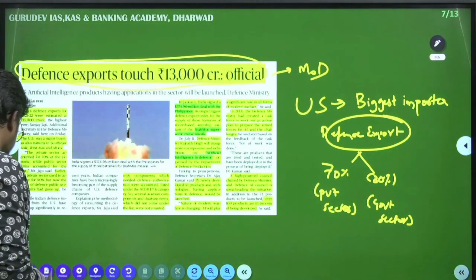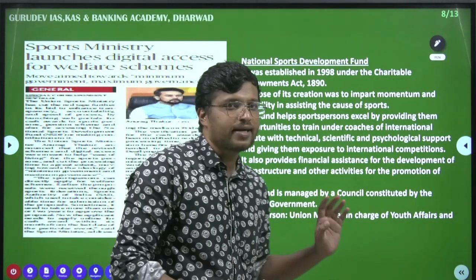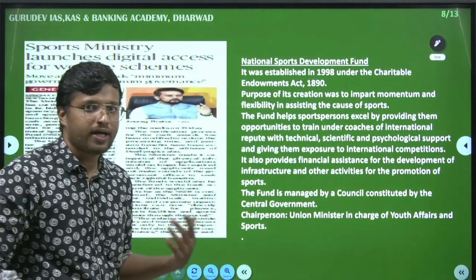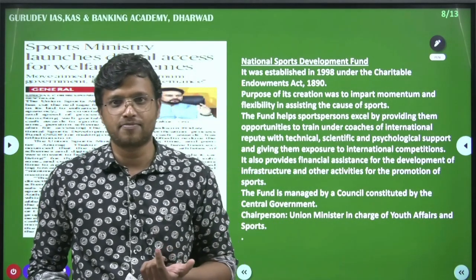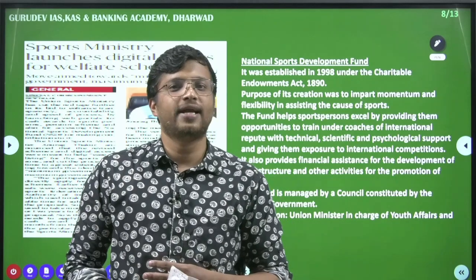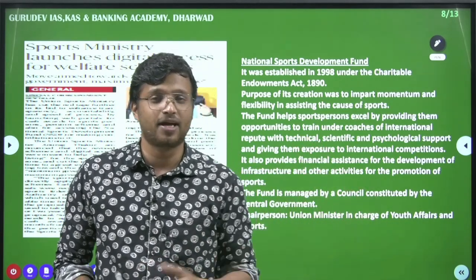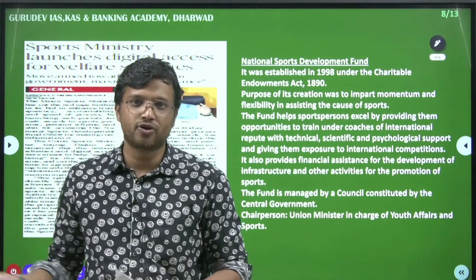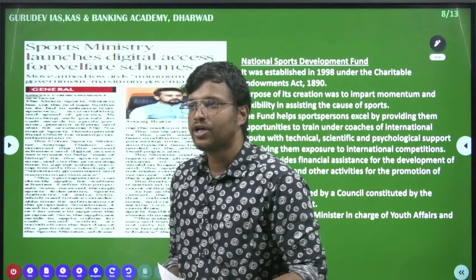Then moving on, this article came in the sports page. Please don't ignore the sports page. We saw in the 2021 prelims question paper, there were 3 sports related questions that were asked. That is very rare coming from UPSC. So please don't ignore it. Just read about it, just have a glance at whatever the news is being given.